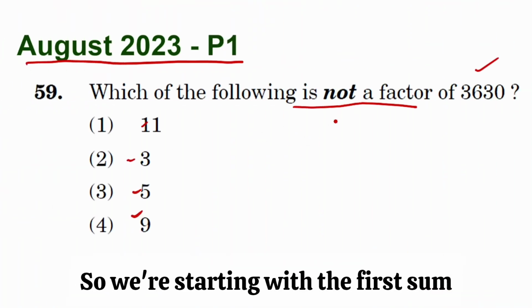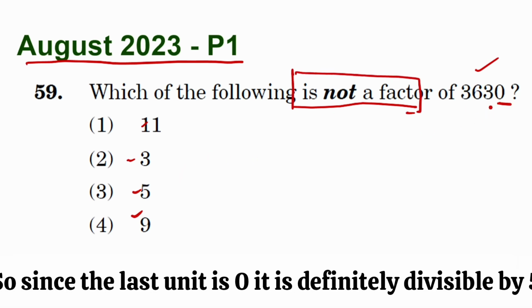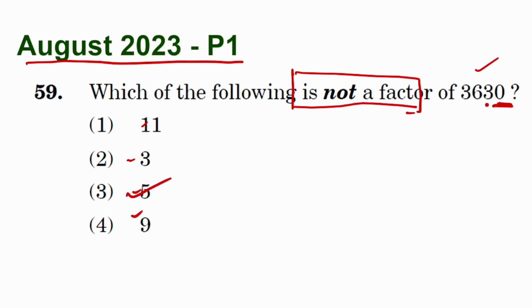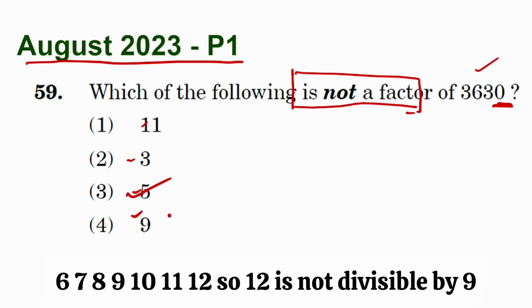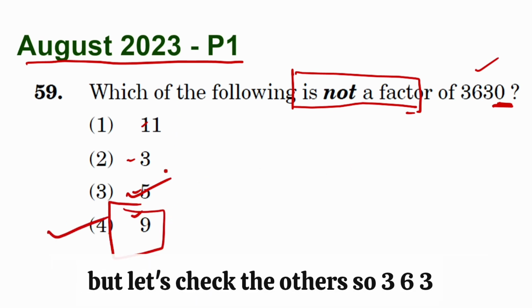So we're starting with the first sum, which is asking which of the following is not a factor of 3630. Since the last unit is 0, it is definitely divisible by 5. So 5 is not our answer. 6, 7, 8, 9, 10, 11, 12. So 12 is not divisible by 9. So 9 is not a factor. This should be our answer, but let's check the others.